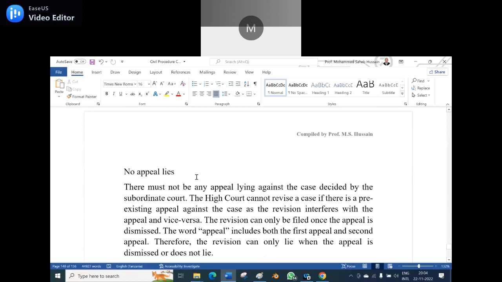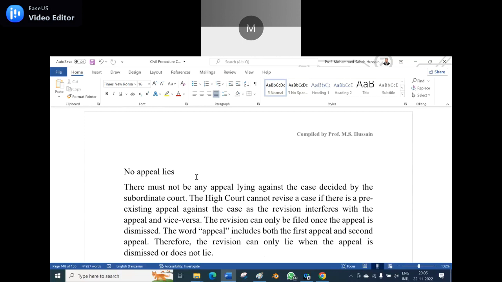There must not be any appeal lying against the case decided by the subordinate court. The High Court cannot revise a case if there is a pre-existing appeal against the case, as the revision interferes with the appeal and vice versa. The revision can only be filed once the appeal is dismissed. I repeat, the revision can only be filed once the appeal is dismissed.